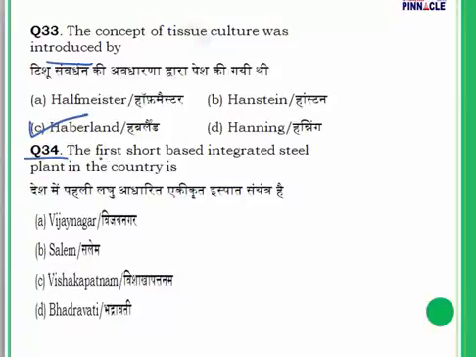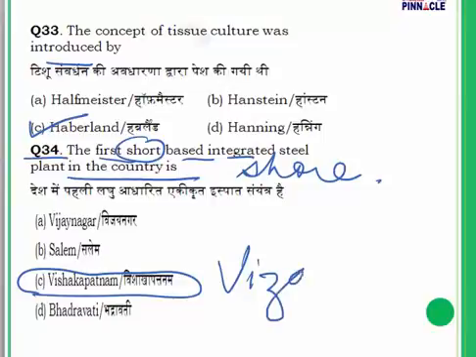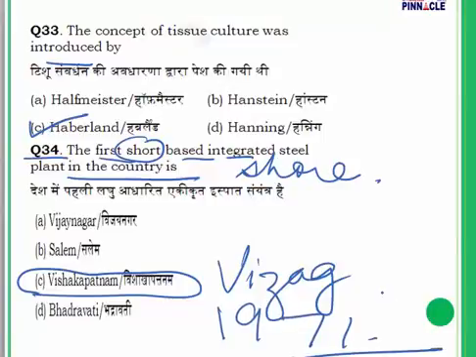The first shore based integrated steel plant in the country. Make a correction, it is not "short based", it is shore based; this is a typing error. Now for question number 34, the answer is Visakhapatnam. The Visakhapatnam steel plant, very popularly known as Vizag steel plant, was set up in the year 1971. So this was the first shore based steel plant.